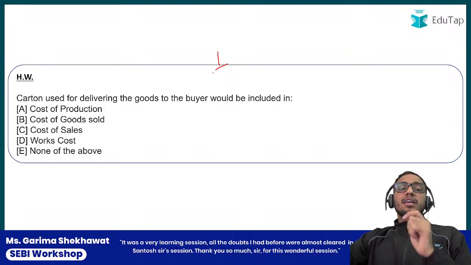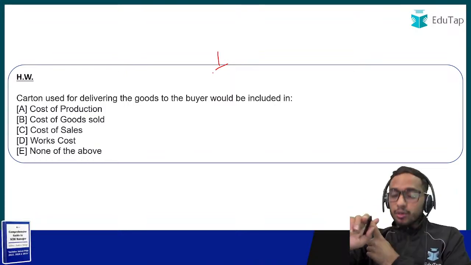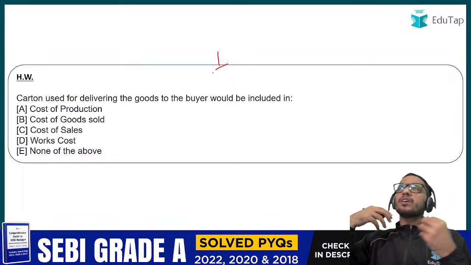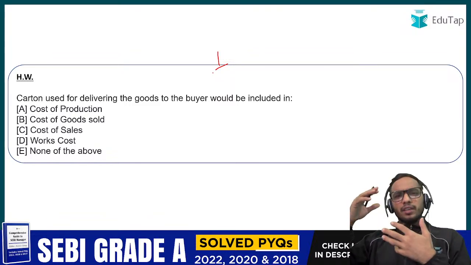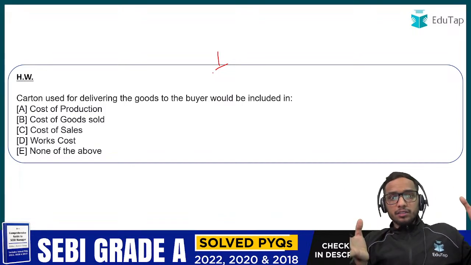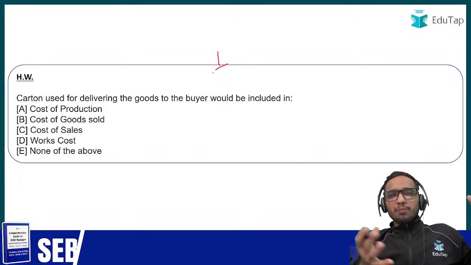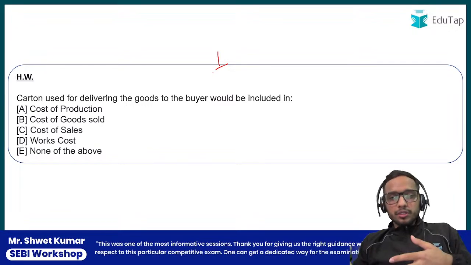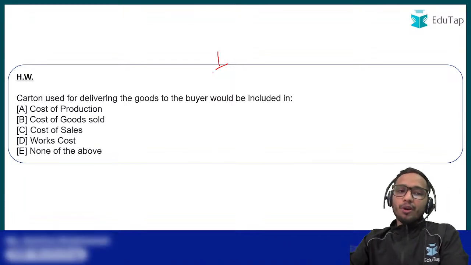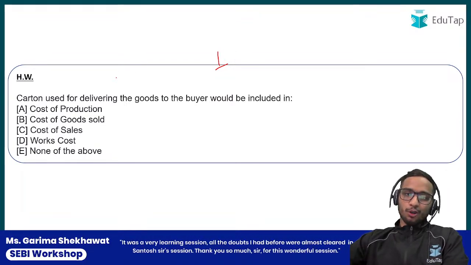The question says: carton used for delivering the goods to the buyer. Suppose we are exporting something to a foreign country, so we use big cartons where we pack our goods, isn't it? So where are we going to include it? In the cost of production, cost of goods sold, cost of sale, or works cost?